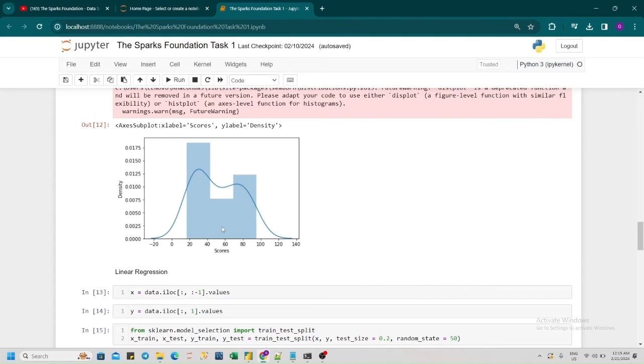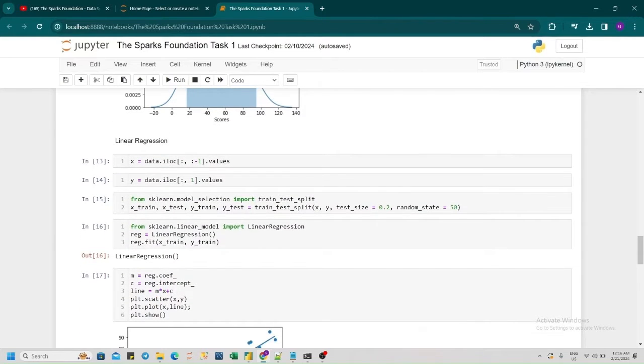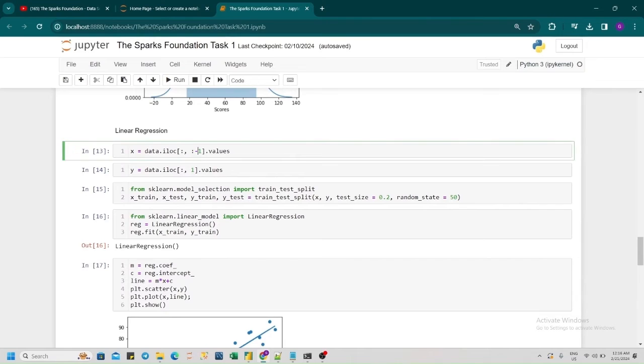So here is the model which we are using. This is the linear regression model. In this, we are first dividing the data into train and test data sets. 80% of the data is in the train data set and 20% of the data is in the test data set.